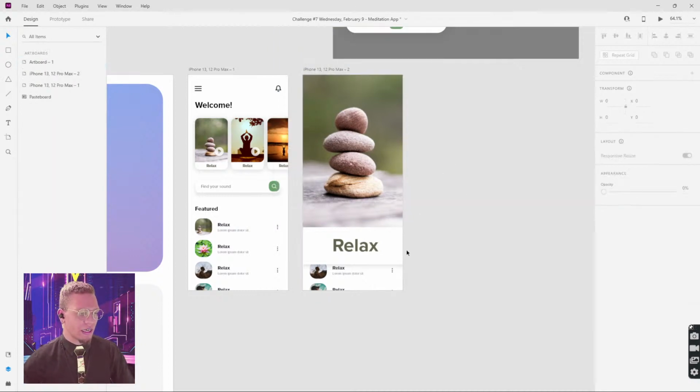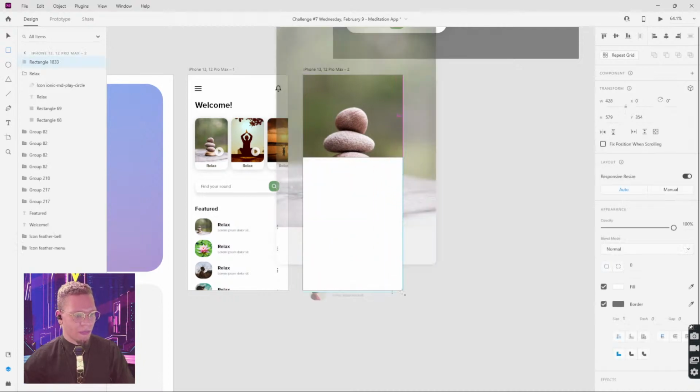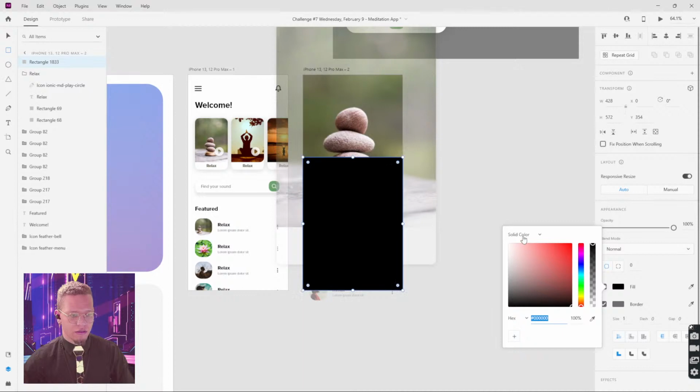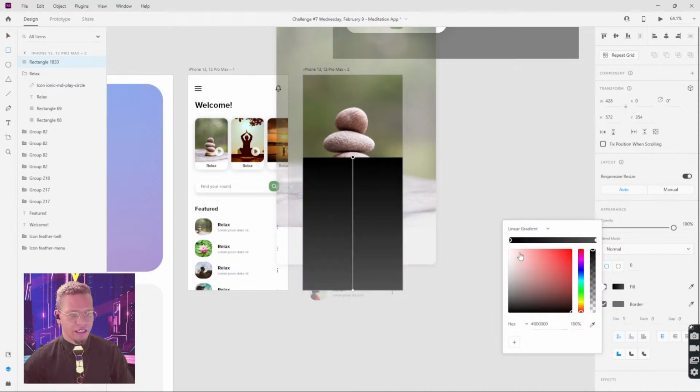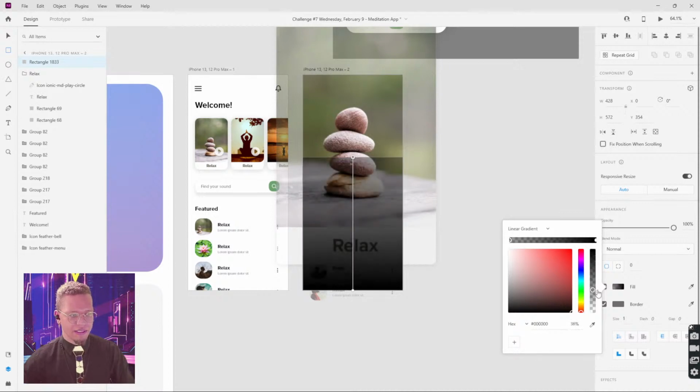And what we're gonna do here is make a quick gradient. I'm gonna press R on my keyboard for my rectangle tool. I'm going to make a quick black gradient. I'm gonna go from solid color to linear gradient. Make both sides dark, and I'm gonna make the top side opaque.